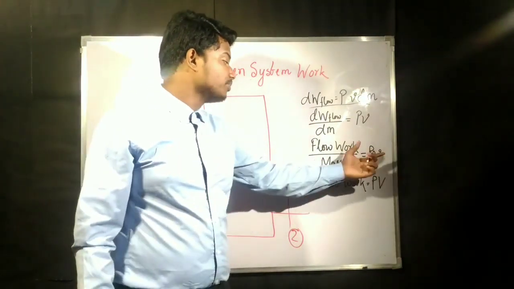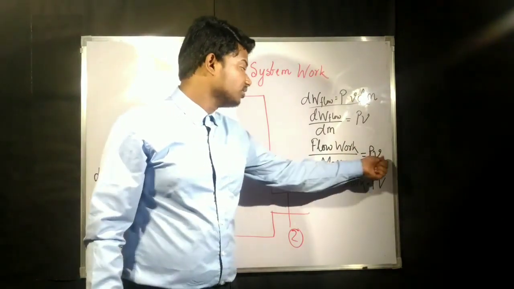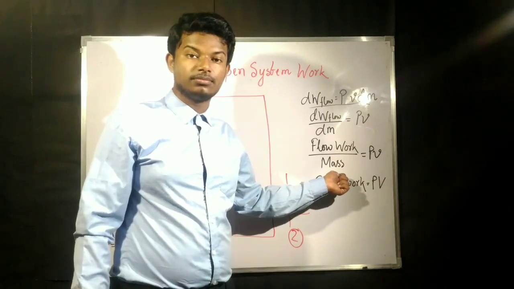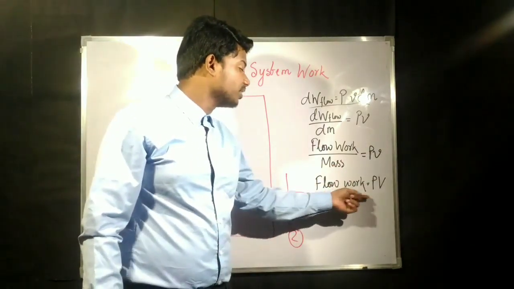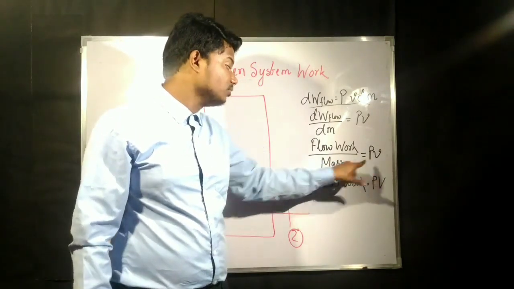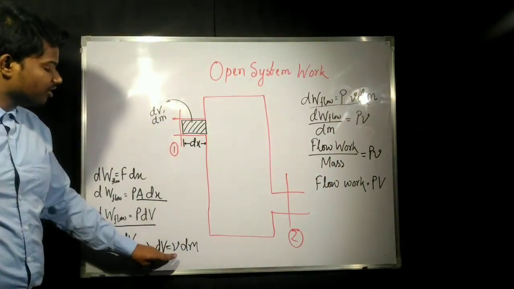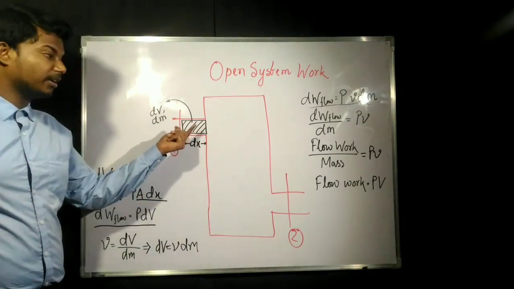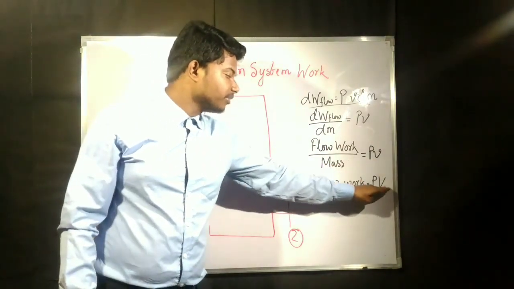Now, in cross multiplication, mass will go to this side. That means specific volume into mass will give us the complete volume. So we can write that flow work equals p into complete volume, and complete volume is nothing but v into mass, which we have written here. The complete volume of that element is equal to the specific volume into the mass of that specific element. So to generalize this, v into mass will give us the V.